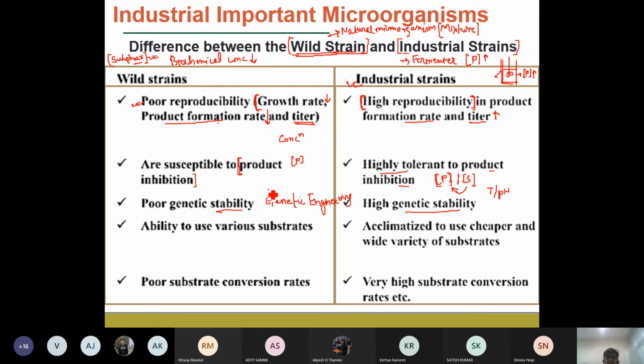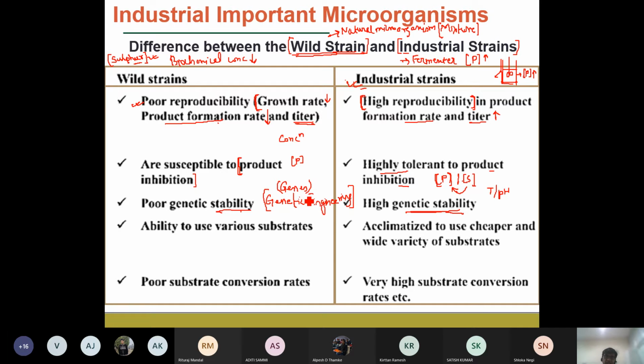But what has been found is that when we use these genetically modified organisms, their stability is a concern. Sometimes there is a strain reversal. That means during the fermentation process, some modification goes on in the genes of those microorganisms, and they stop producing the desired biochemicals after a certain period of time. That is because they tend to have poor genetic stability. So in the case of industrial strains, it is important that they have high genetic stability, and such strain reversal should not take place.